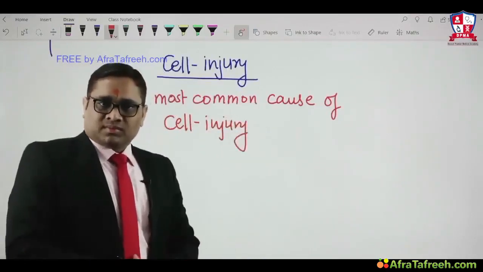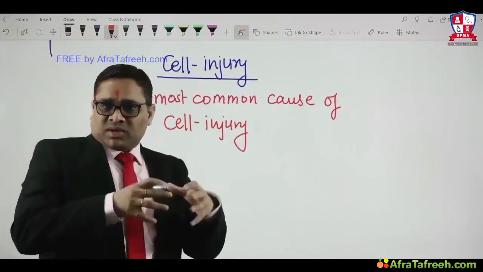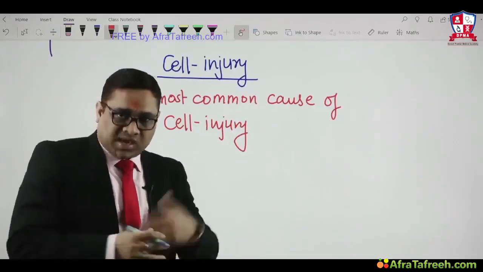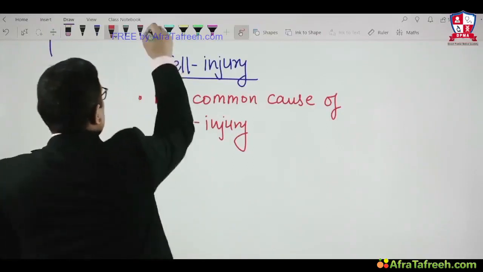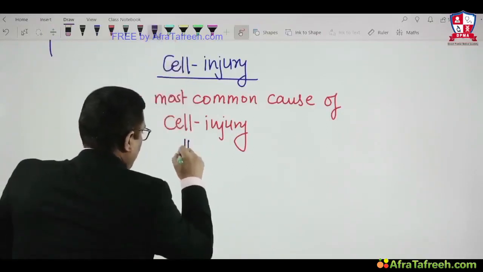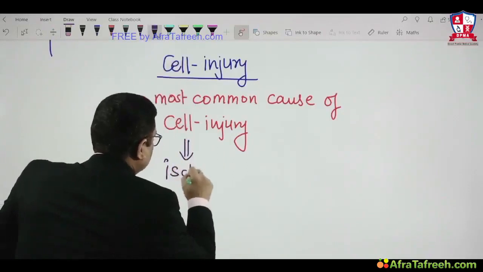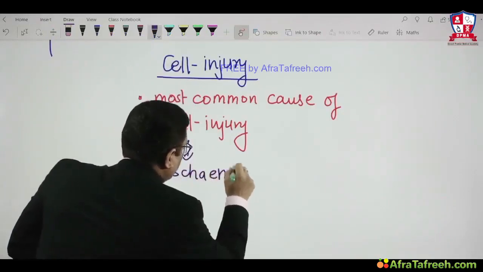Loss of blood supply, right? So when there is a loss of blood supply, what is that called? Ischemia, right? So the most common cause of cell injury is ischemia.